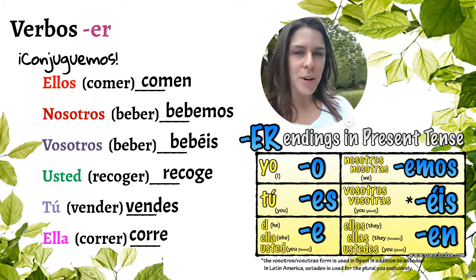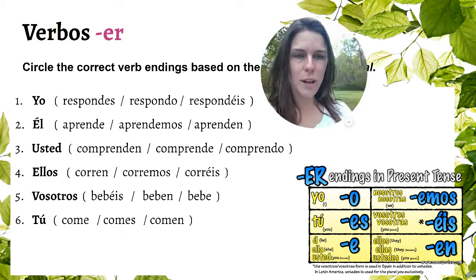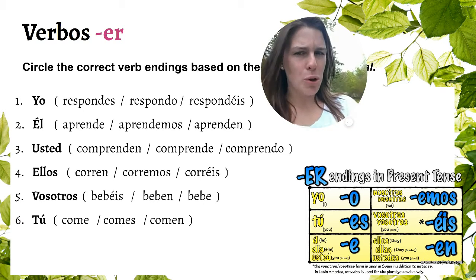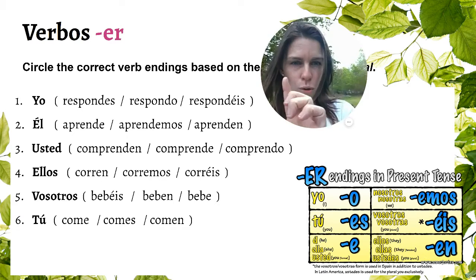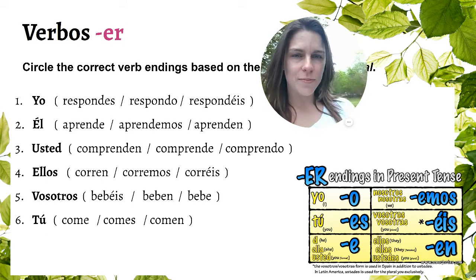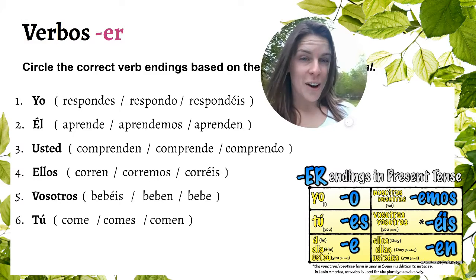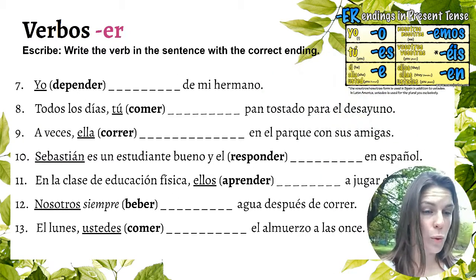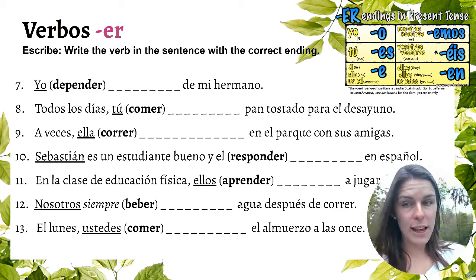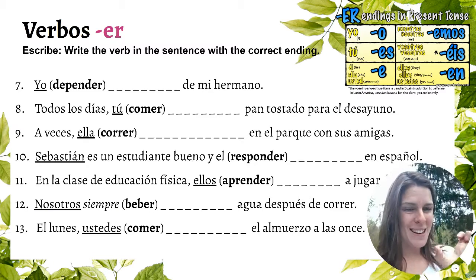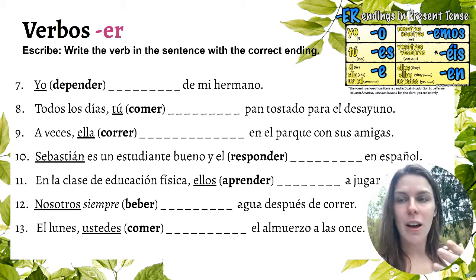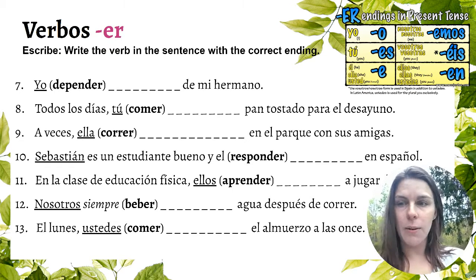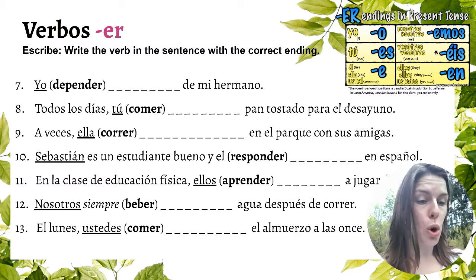Okay, so you have your own examples to do. And you're going to select which is the correct verb. So draw a circle. So it says yo respondes, yo respondo, or yo respondéis. So choose your answers. Go through this section. Use your chart. All right. And then the next piece you're going to do is you're going to actually do some quick sentences. So, for example, number 7 here says yo depender blank de mi hermano. I depend on my brother. So here you take off the ER and it becomes yo dependo.